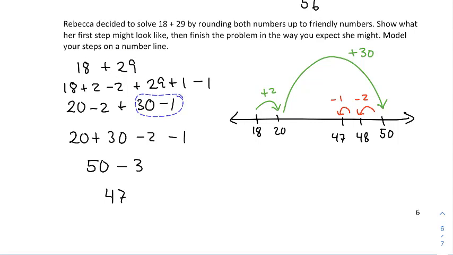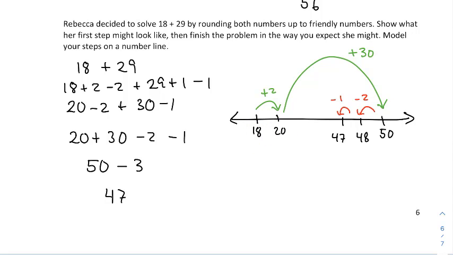Changing this 29 into 30 minus 1 is, again, a form of decomposition. And then doing the positive terms, add them together. So add the 20 and the 30 first, and then do the 2 removals second. So changing 18 to 20 and 29 to 30 introduced 3 values that we need to remove. So we wind up just doing 20 plus 30, but then remove the 3, and then that gives us a nice clean 47.